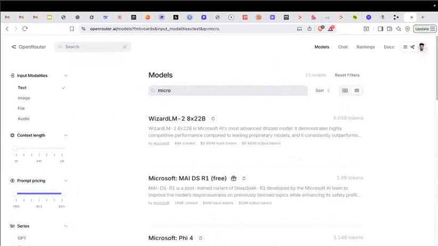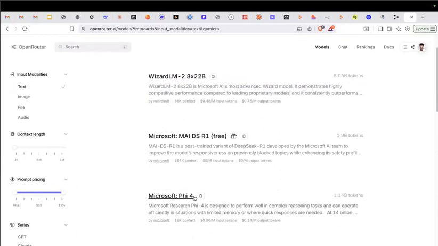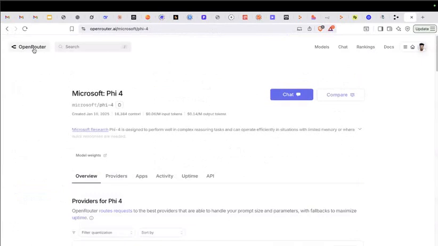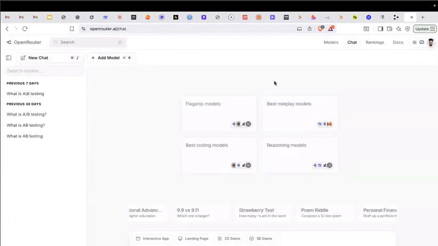I don't know if any of you know Microsoft's free models, but there are free models which are very good. Microsoft Phi-4 is completely available for free, right? You can download and use it for your application. So all these models are there, 485 of them, and you can try different models on this website.